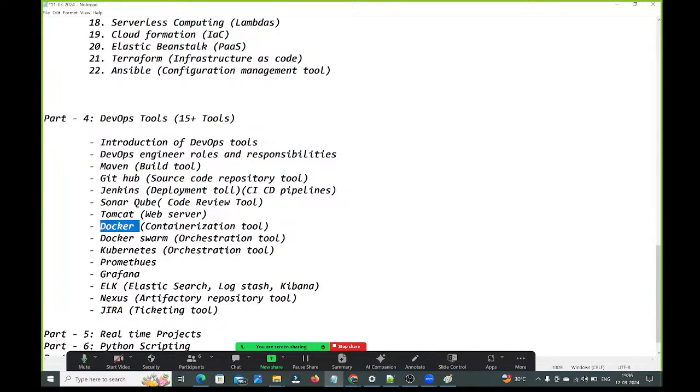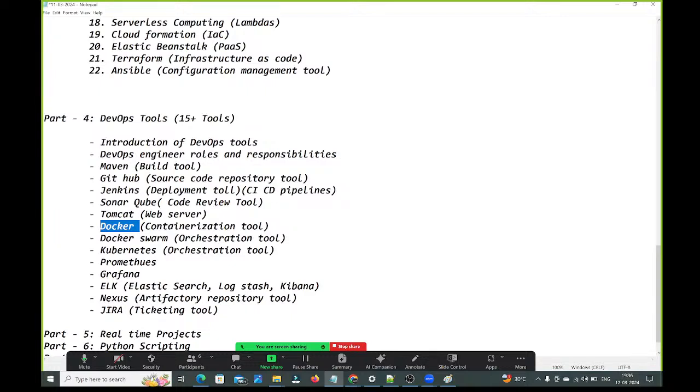Next, we will talk about Docker. Docker is a containerization tool. Next, we will talk about Docker Swarm and Kubernetes. These two are orchestration tools. Next, we will talk about some of the monitoring tools. What monitoring tools are there? Prometheus, Grafana, ELK stack.